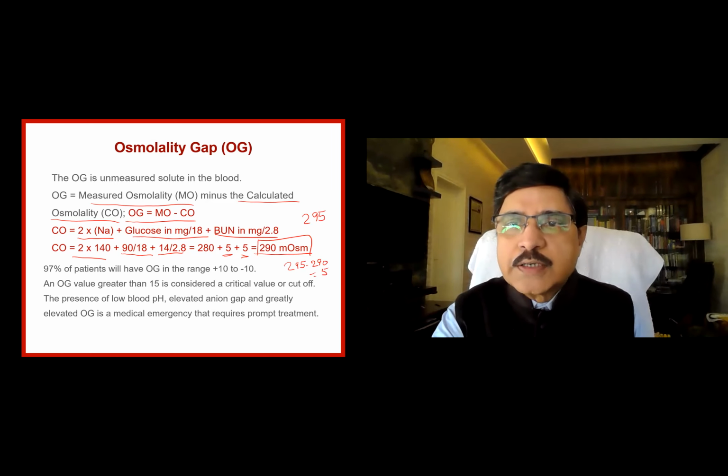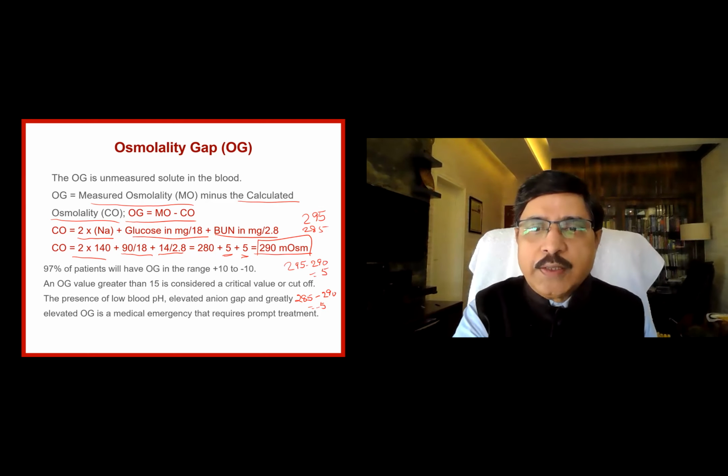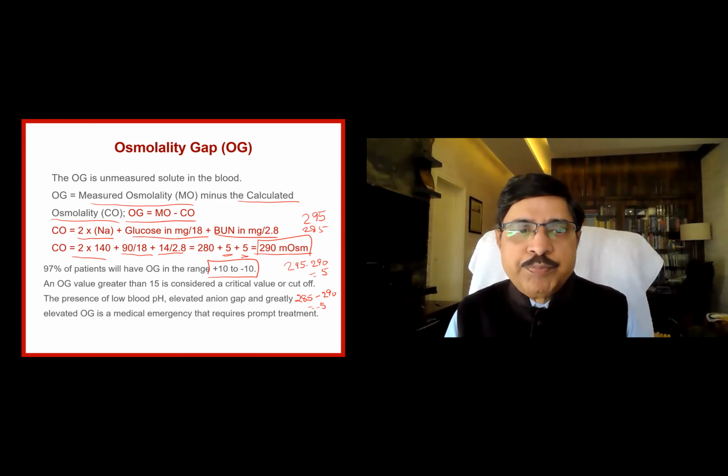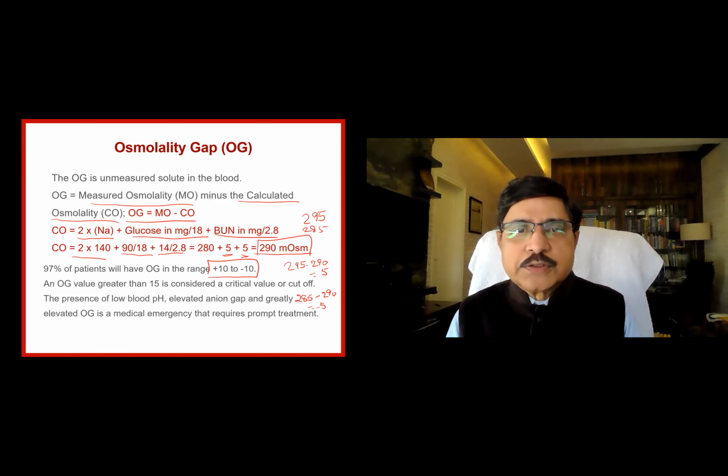The other way around, let's say the lab gives 285. Then again it becomes measured osmolality in the lab, 285, minus what is calculated. If the values are like that, it is minus 5. So it can vary at the most from minus 10 to plus 10. In 95% of the patients, the osmolar gap, that is the measured minus calculated, will be between plus 10 and minus 10. Okay. What does this indicate? Suppose it is plus 10.